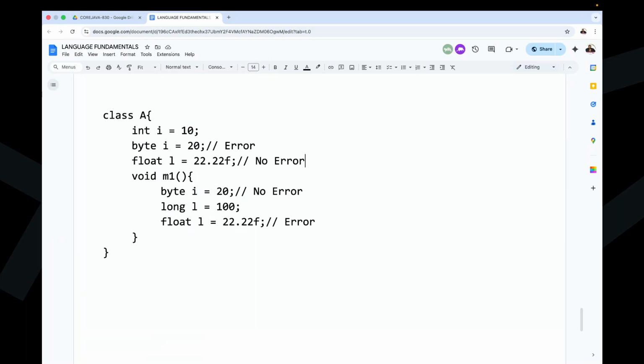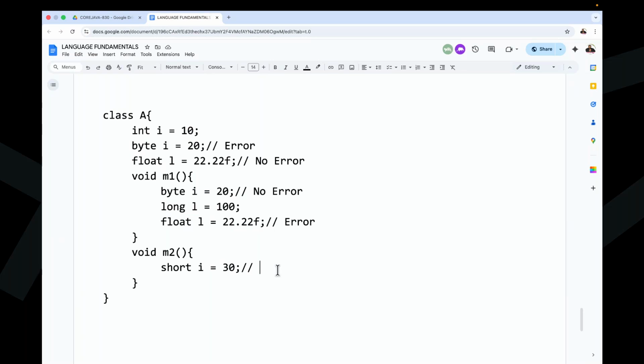Now here, I'm asking one more question. Observe carefully. For example, I'm going to take one more method. Void M2 method here I'm going to take. Guys, all of you understand it clearly. Now you can understand it clearly. Short I is equal to 30. Now tell me, are you able to get any error here? Observe carefully. In M1 method, I declared the I variable. In M2 method also, I'm going to declare the I variable. I'm trying to duplicate it in M2 method. Now possible or not possible? Error, no error.